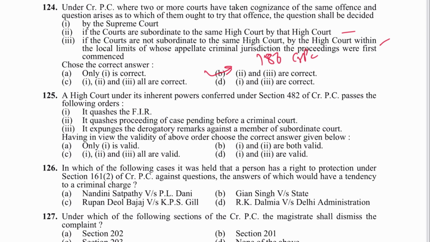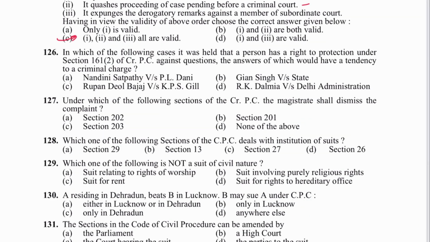Next is 125. The High Court, under its inherent power conferred under Section 482, passes the following orders: quash FIR, quash proceedings of a case pending before a criminal court, and expunge derogatory remarks against a member of a subordinate court. So all are correct. C is the answer. 1, 2, 3 valid. Next is 126. In which of the following cases was it held that a person has a right to protection under 161(2) CRPC against questions, the answer of which would have a tendency to expose him to a criminal charge? So, Nandini Satpathy versus P.L. Dani. A is the answer.